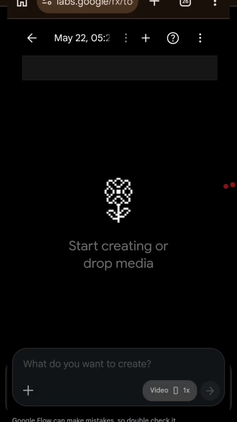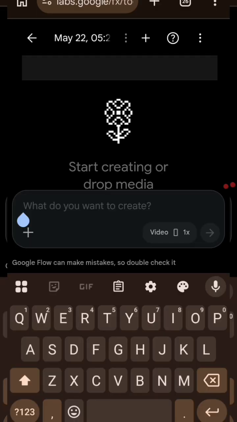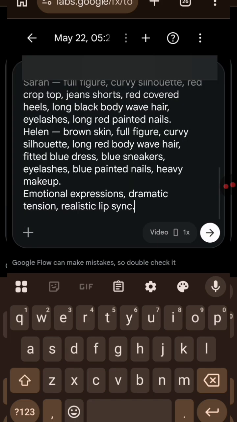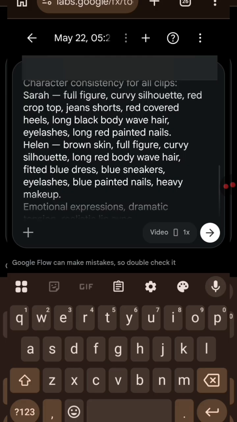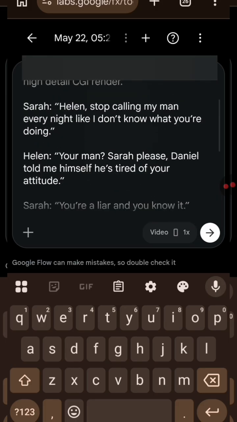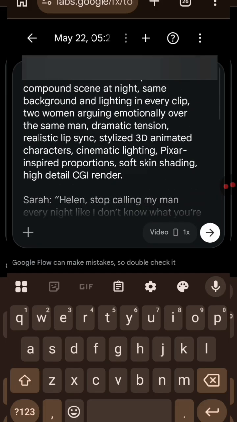I'll tap that button again. Now I'm going to click here where they say, what do you want to create? And I'm going to paste my first scene that I got from ChatGPT. Before I click that white arrow on the right, I have to go through my prompts and read through, to make sure what is here is what I want to see in my video.